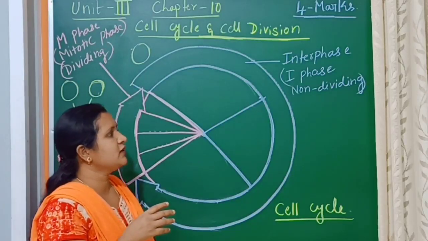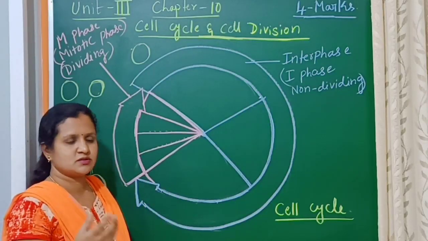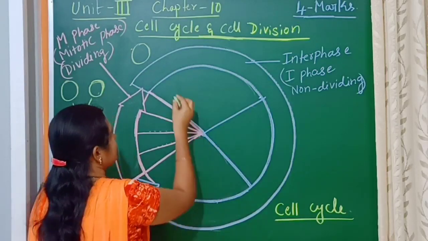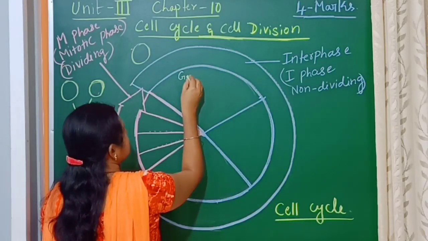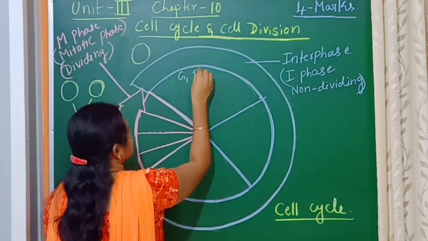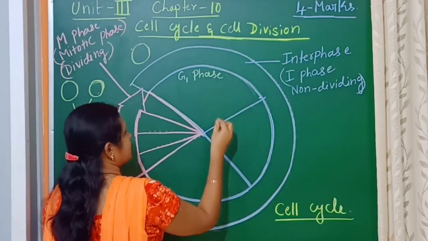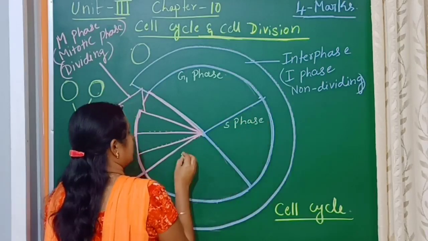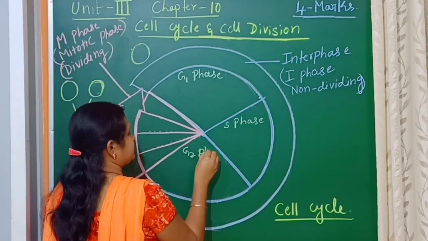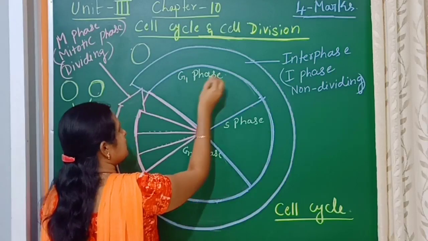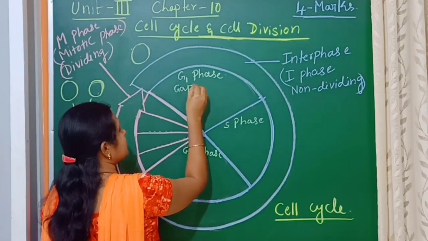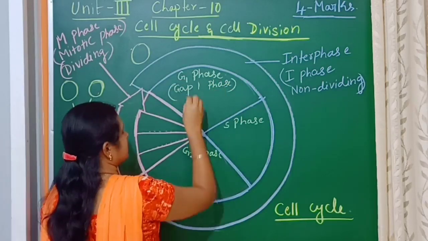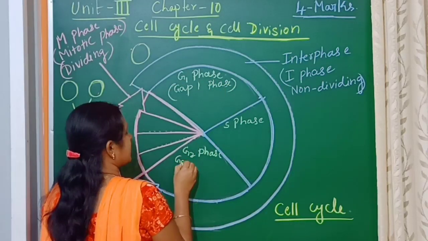In the interphase, it is going to synthesize the components, and it is again divided into 3 phases, called G1 phase, S phase and G2 phase. G1 phase is also the gap 1 phase. G2 phase is the gap 2 phase.